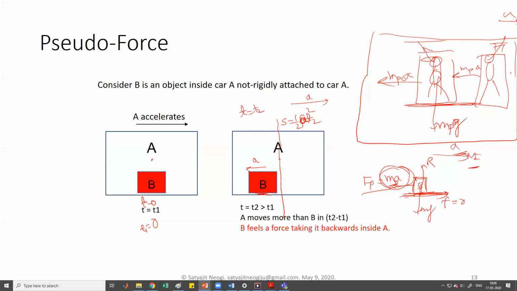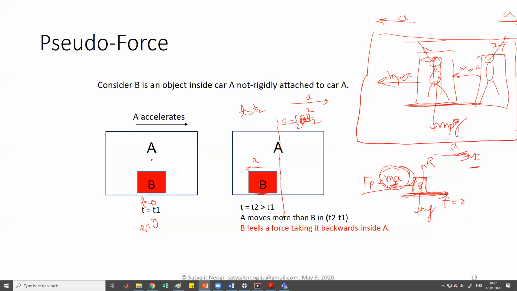In the example that we saw earlier, the bus was braking. For the boy and girl scenario, if you remember, the acceleration of the non-inertial frame was in this direction, so that's why we felt the force in this direction, and that's why the person moved forward. But if the frame accelerates, then you feel that something is dragging you backward, and that's why the shape of the string would be like this, okay?